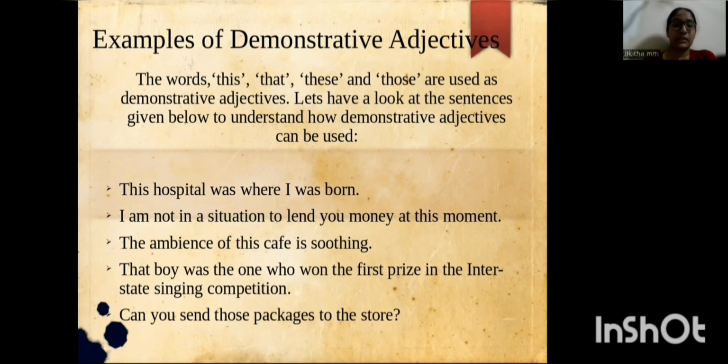Let's see the examples. This hospital was where I was born. I am not in a situation to lend you money at this moment. That boy was the one who won the first prize in the interstate singing competition. Can you send those packages to the store?